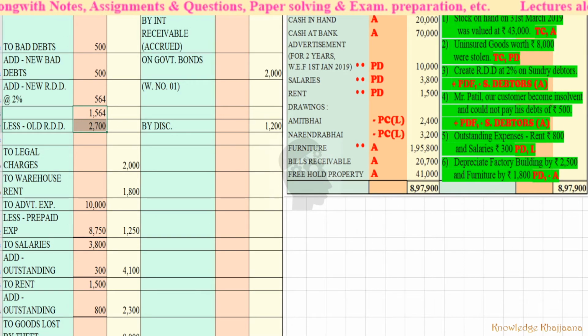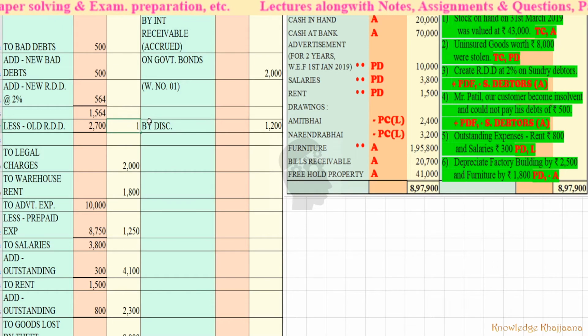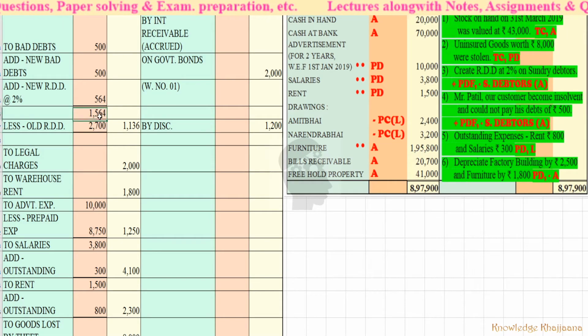1564 minus rupees 2600 is equal to 1136. Okay, see, but it is a minus amount, right? Why? This is the bigger amount and this is the smaller amount, so it is a minus amount. Okay, so what to do for the minus amount?